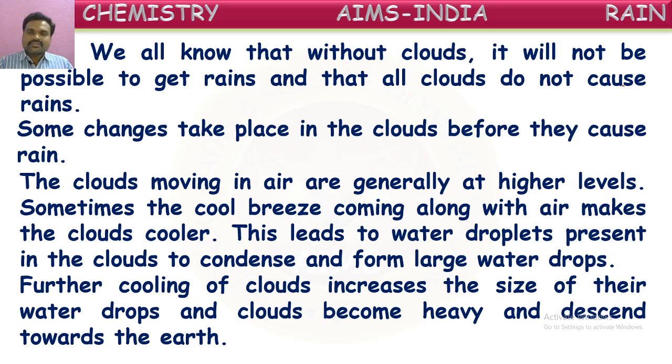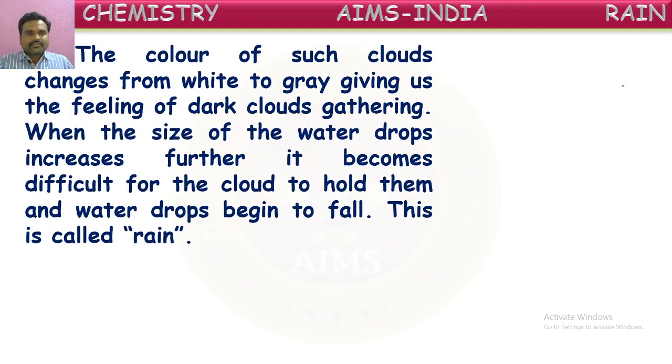What happens? As we told, these small droplets combine together to form big droplets. These big droplets become heavy and so they cannot stay in the air for a long time. Immediately they will start coming down. That we are telling as raining. The color of such clouds changes from white to grey, giving us a feeling of dark clouds gathering. Yes, because of the formation of heavy droplets, the color becomes grey. That's why we see dark clouds before raining.